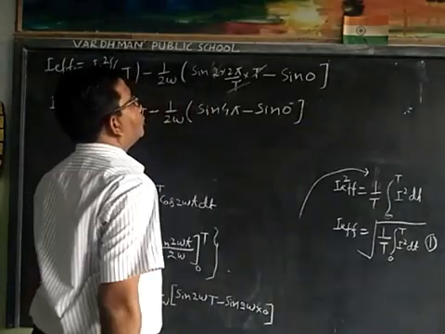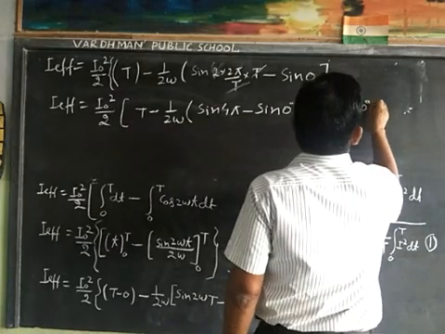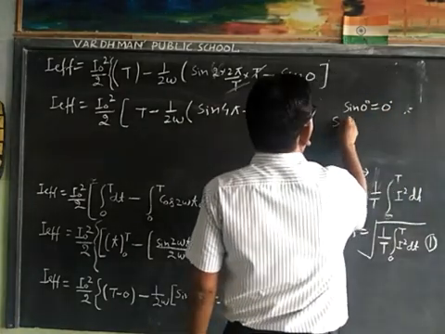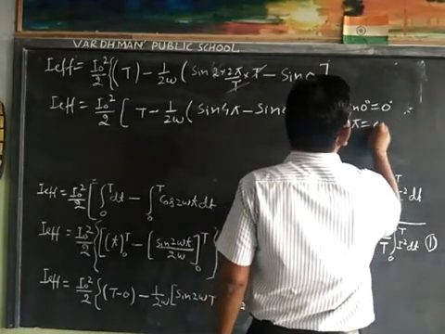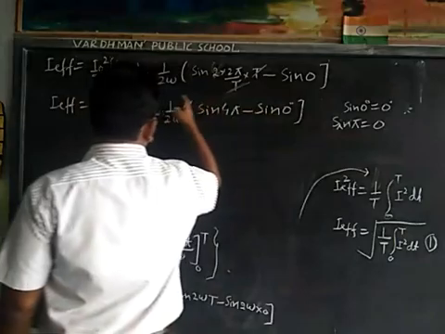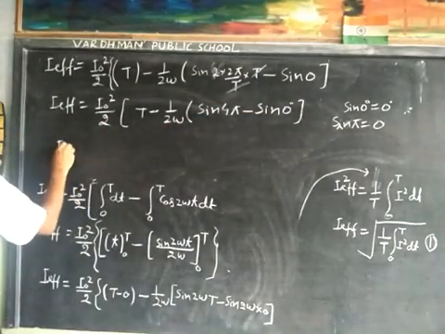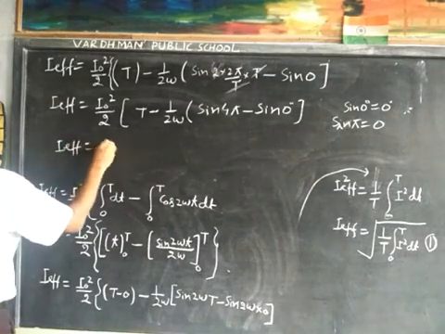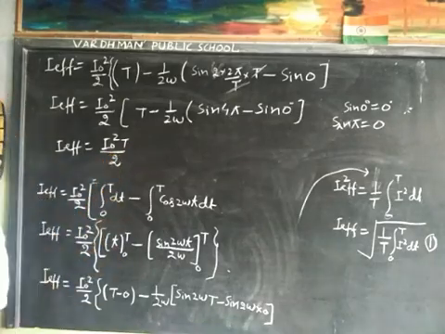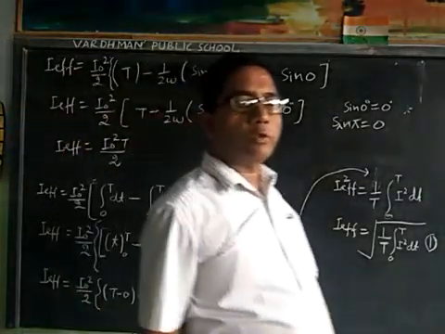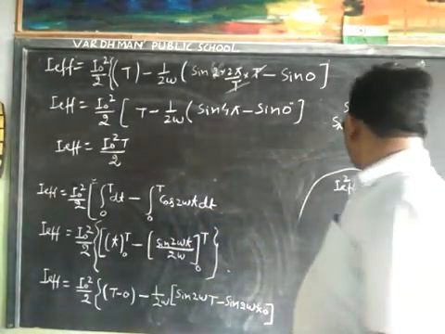Sin 0 is equal to 0. Sin pi, that is 180 degree, is also 0. Therefore, it becomes 0. Therefore, I effective is equal to I0 square T upon 2.